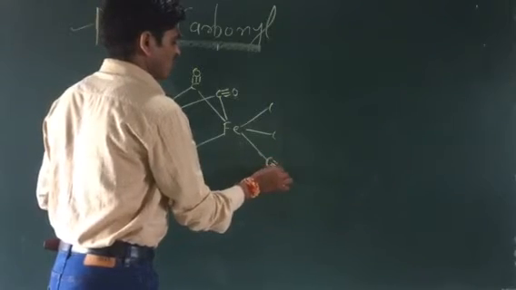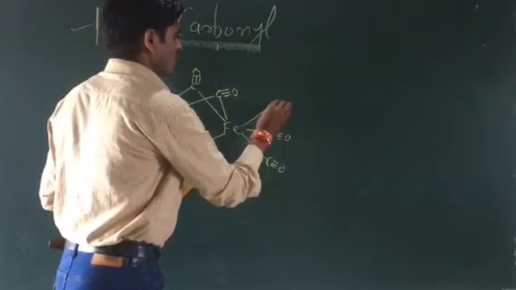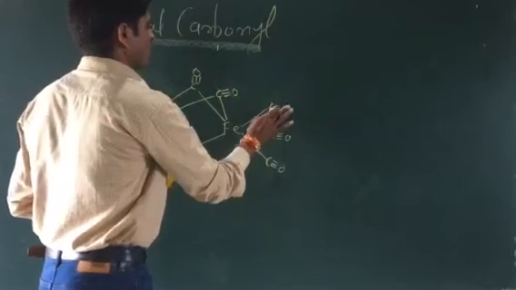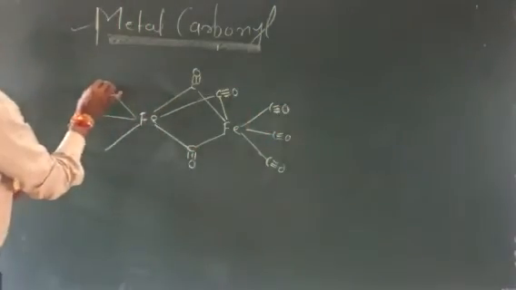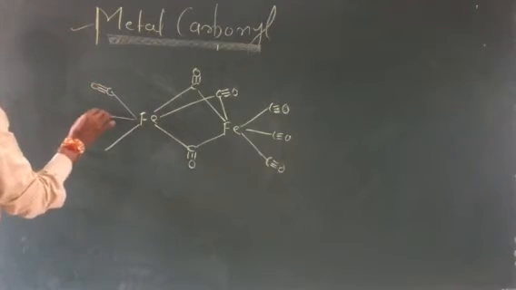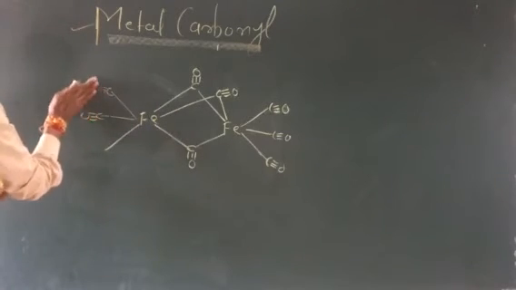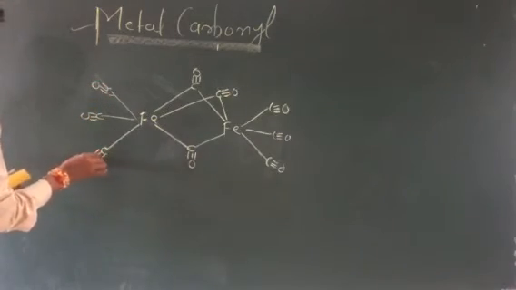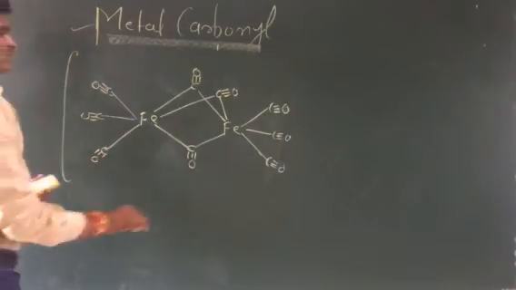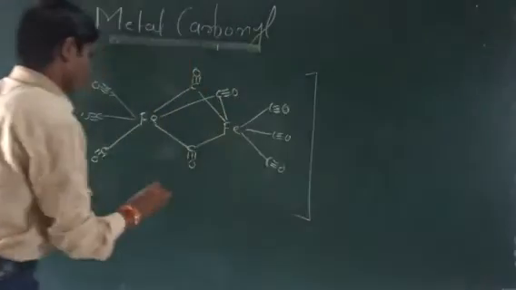We see the triple bond here, here and here. Similarly you can write C triple bond O, C triple bond O. That is how I am writing it, well defined. So this is the polynuclear complex.